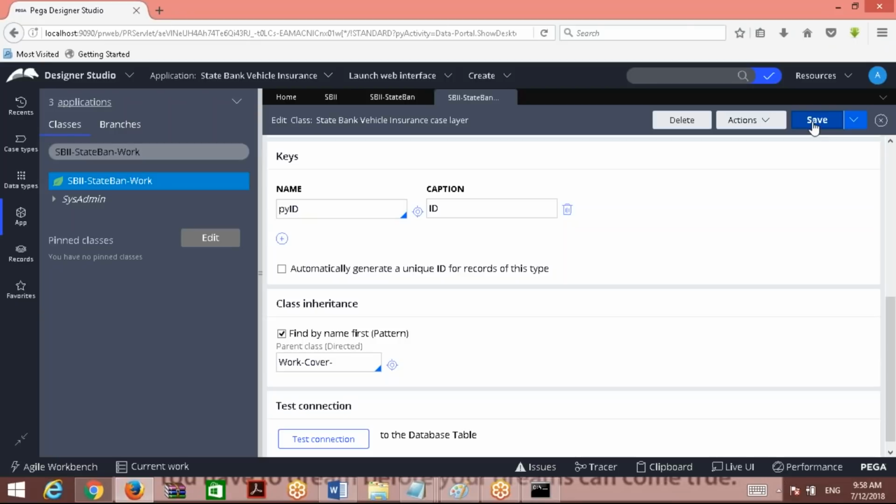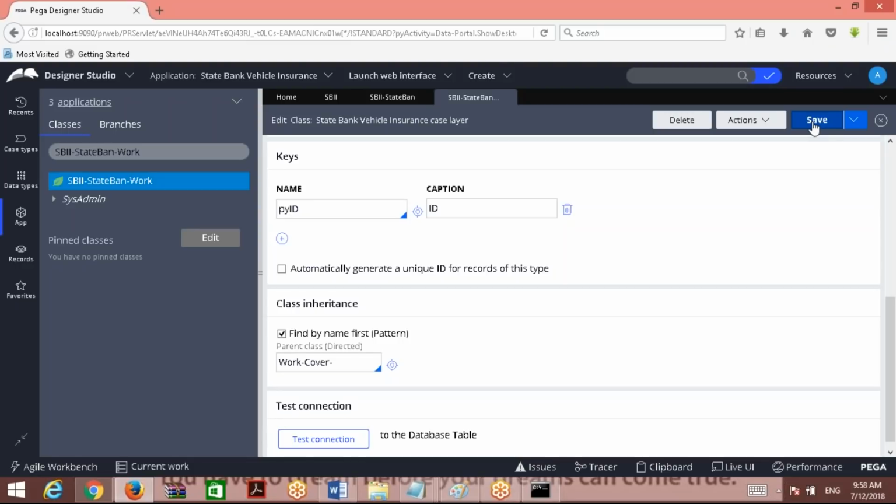Okay? Everyone clear so far? What is pattern inheritance? My question is, what is pattern inheritance? Talk about it generically, taking organization and division. Pattern inheritance means it's a combination of classes separated by a hyphen symbol.